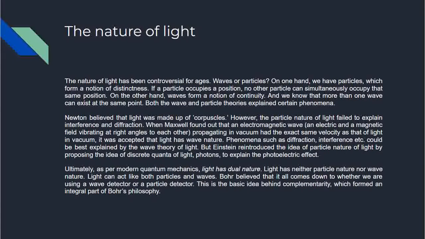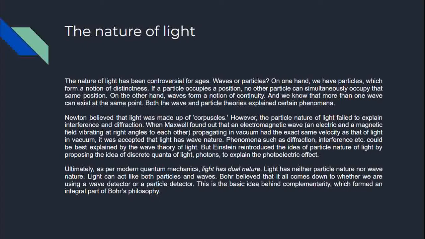But before that, the nature of light. The nature of light has been controversial for ages. Waves or particles. On one hand, we have particles which form a notion of distinctness. If a particle occupies a position, no other particle can simultaneously occupy that same position. On the other hand, waves form a notion of continuity. And we know that more than one wave can exist at the same point, interference. Both the wave and particle theories explain certain phenomena.